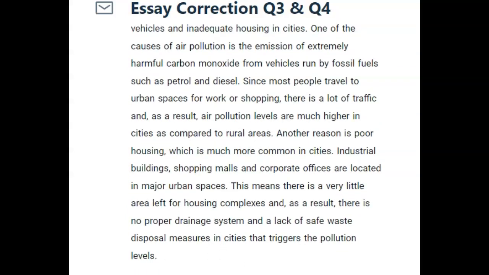Industrial buildings, shopping malls, and corporate offices are located in major urban spaces. This means there is very little area left for housing complexes, and as a result, there's no proper drainage system and a lack of safe waste disposal measures in cities that trigger the pollution levels.